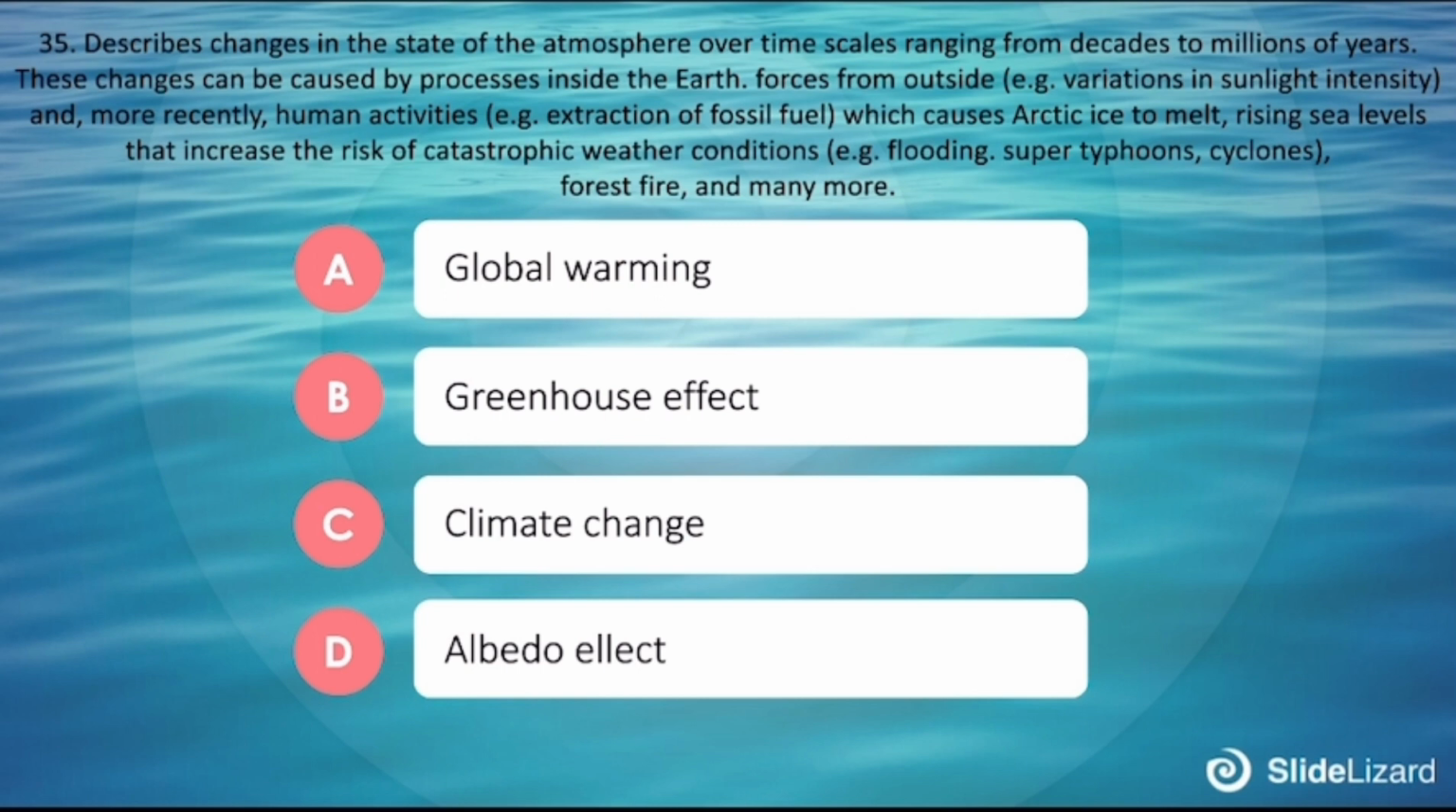35. Describes change in the state of the atmosphere over time scales ranging from decades to millions of years. This change can be caused by processes inside the earth, forces from outside, variation in sunlight intensity, and more recently human activities, which cause Arctic ice to melt, rising sea levels that increase the risk of catastrophic weather conditions, flooding, super typhoons, cyclones, forest fires, and many more. A. Global warming. B. Greenhouse effect. C. Climate change. D. Albedo effect.